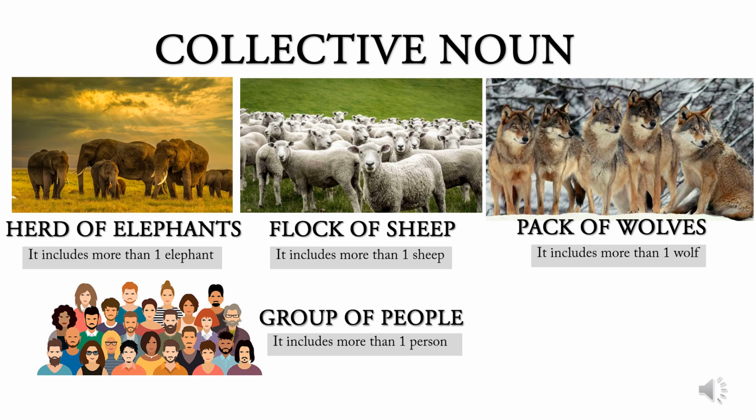Look at the third picture. You can see many wolves. Count along with me. 1, 2, 3, 4, 5. So, it's also a collective noun. Collection of wolves is called a pack. Next picture, you can see many people. That is more than one. So, a group of people is a collective noun.